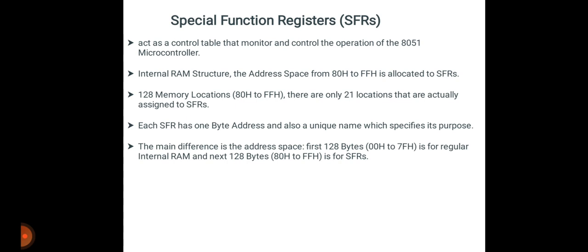Since special function registers are part of the internal RAM structure, you can access special function registers as you can access the internal RAM also. The basic difference between the address space is the first 128 bytes, that is 00H to 7FH, is for regular internal RAM, and the next 128 bytes, 80H to FFH, is for special function registers. So this is just an introduction of special function registers.